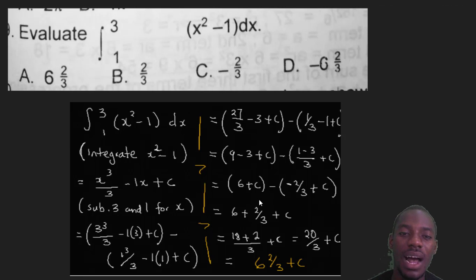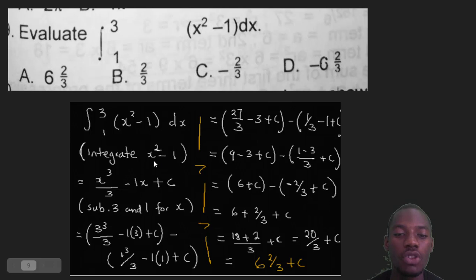Now let's check this question out. This is an integration question, right? Generally the rule of integration says, first of all, begin this question by integrating this thing. Don't mind the 3 and 1 that's here. Just begin with this one. Integrate this first. How do we integrate this expression? Normally I say that integration will become plus 1 for the power, and it will become over the same thing, right? So begin by integrating x squared minus 1.